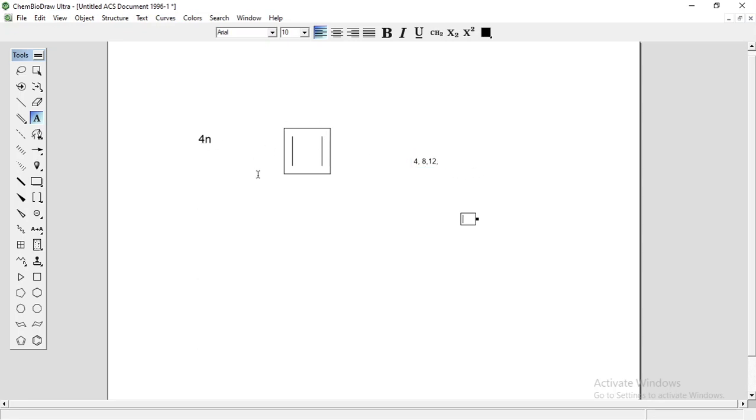So this is your cyclobutadiene. It is an anti-aromatic compound. It is cyclic, it is planar, it is conjugated, and it is having even number of pi bond, plus it obeys your 4n rule. The value of n for cyclobutadiene is 1, so 4 into 1 is equal to 4. So 4 is a magic number, so that's why this compound is an anti-aromatic compound.